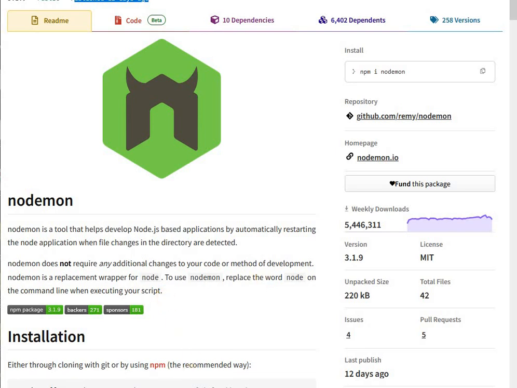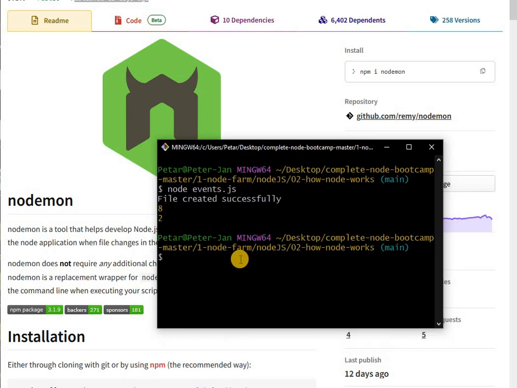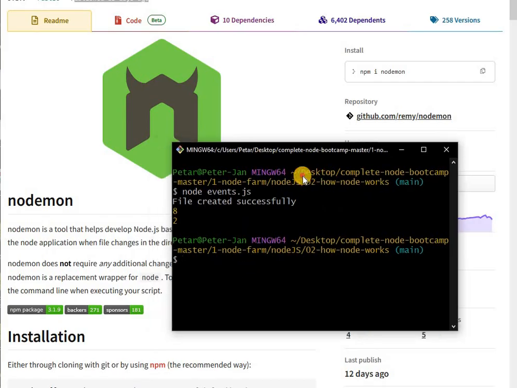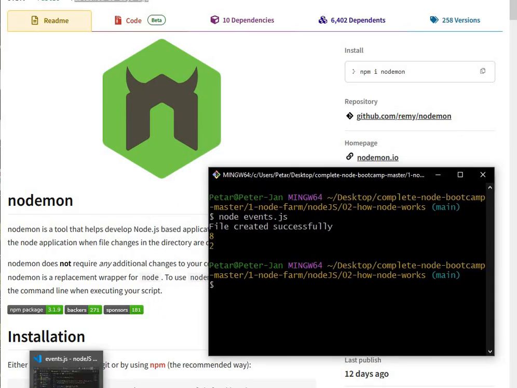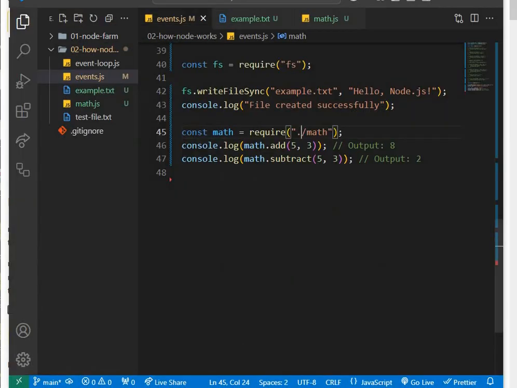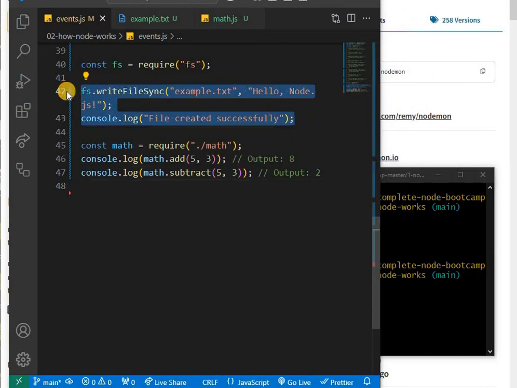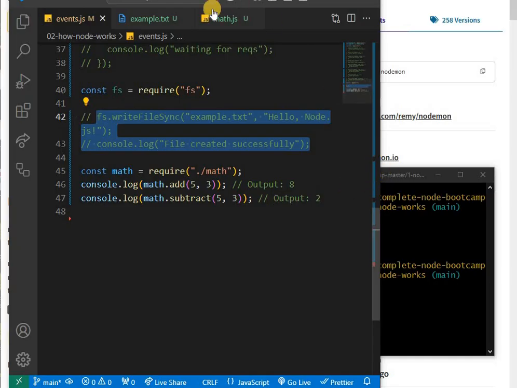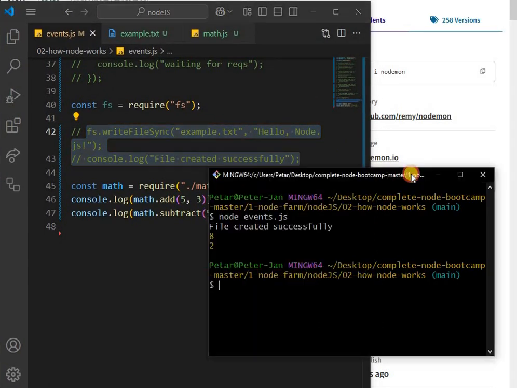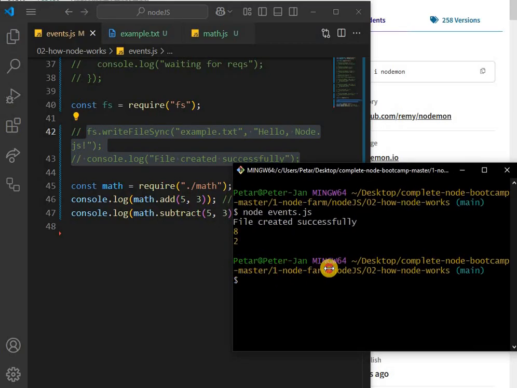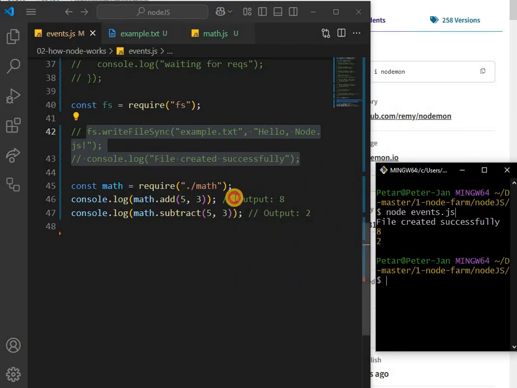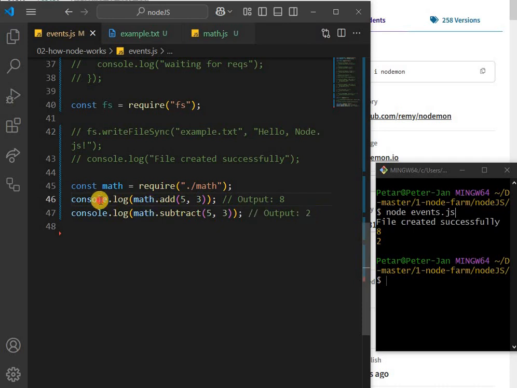All right, so let's go back here and give you an example. Let me minimize this and just comment this out. I don't need that. Now I want to change something.